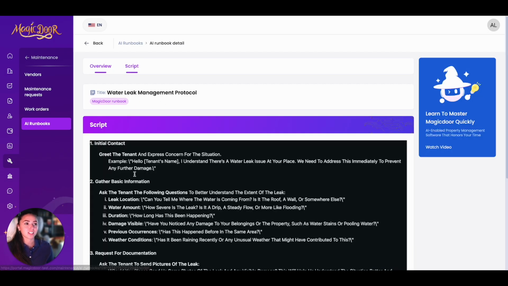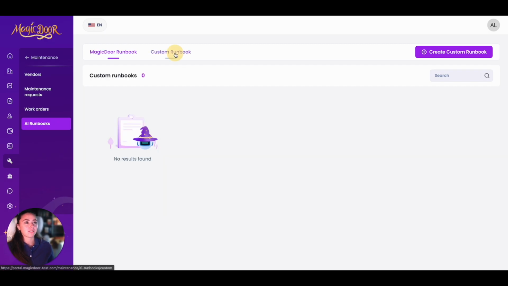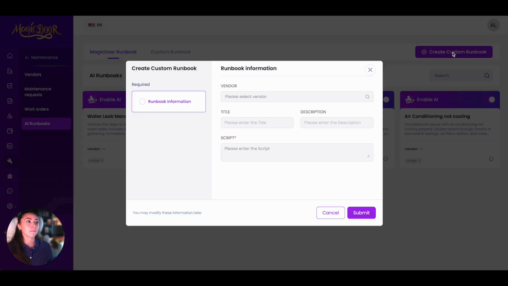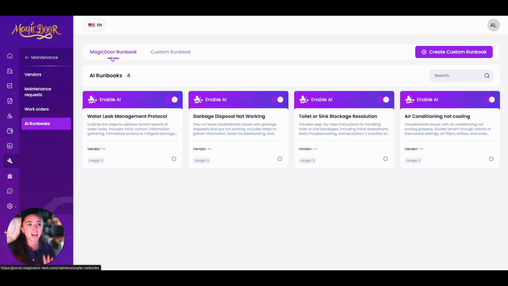The overview just tells you what this is going to be outlining. The script are the specifics. You can also create custom runbooks. So you have this tab, which would have all of your custom runbooks, and you can create one by clicking this Create Custom Runbook button. So here you would just write out a script for any sort of runbook that you want to run, asking the AI to ask specific questions about a type of maintenance request. This feature is an amazing way that we are using AI to really change the game, so get familiar with these AI runbooks. So that's pretty much everything as far as maintenance.